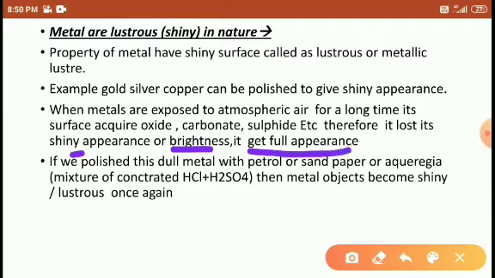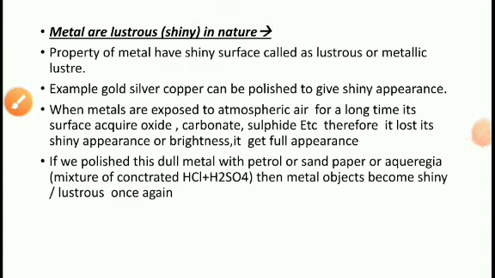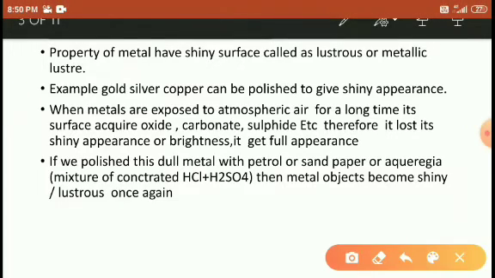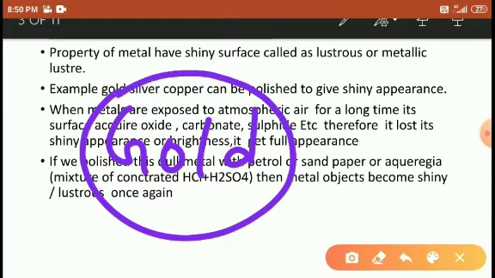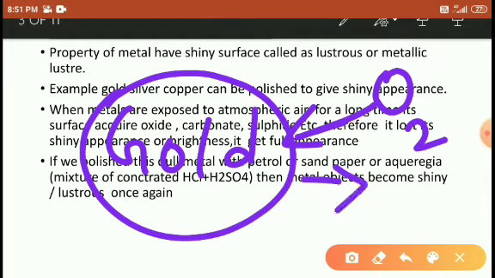So, students, when we use any gold ornament, it reacts with oxygen and makes a kind of chemical bond. When it makes a chemical bond, the color of the gold fades. Fade means its color becomes dull.